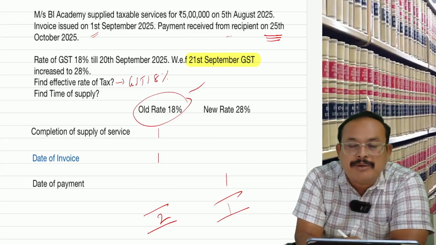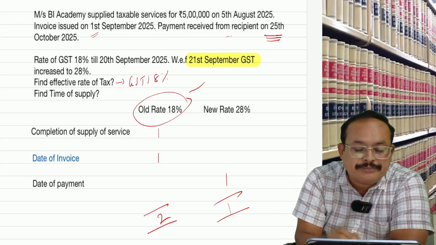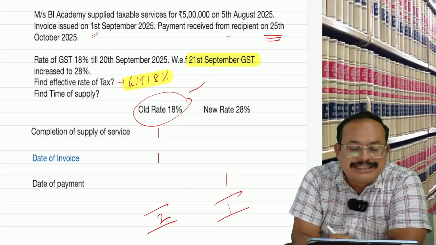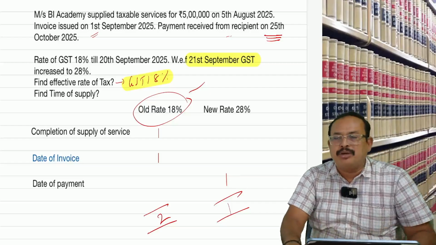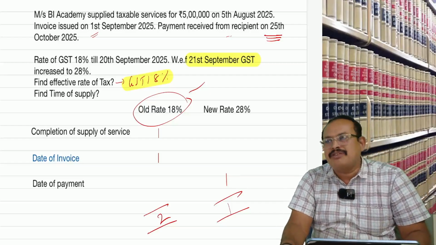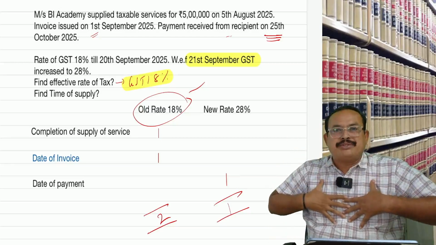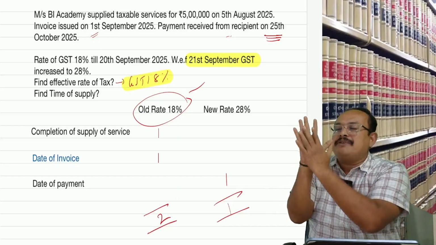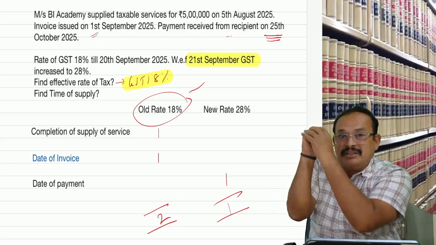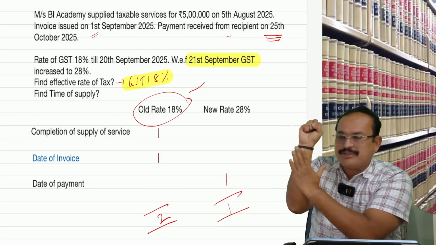18%. Is that clear? Thereafter, time of supply. Very, very simple. It is the supply of service. Now listen. You should have a base. The date of completion of service is the base.